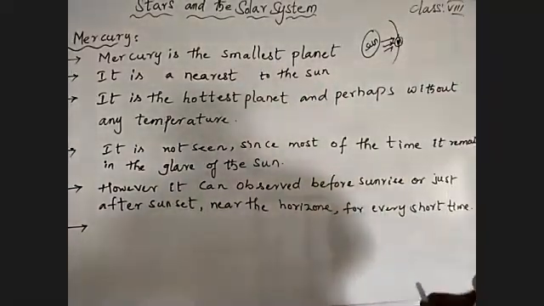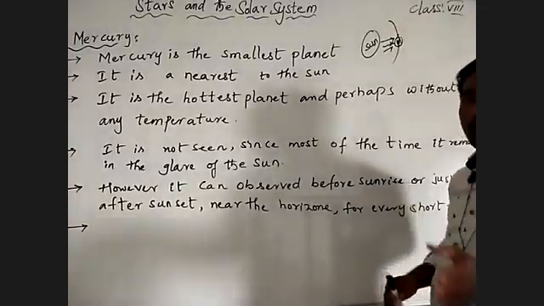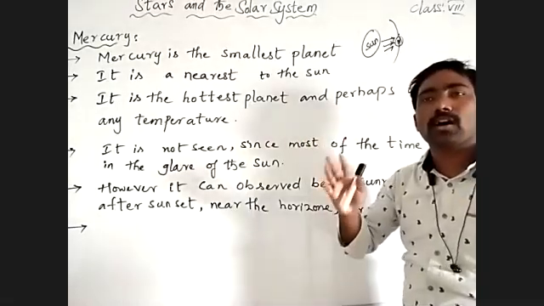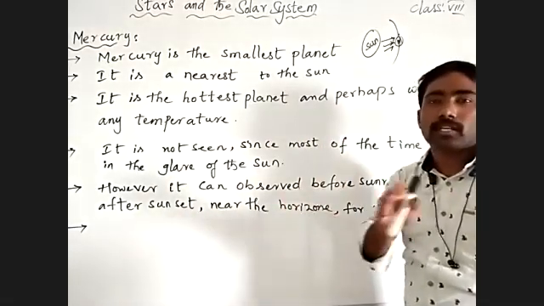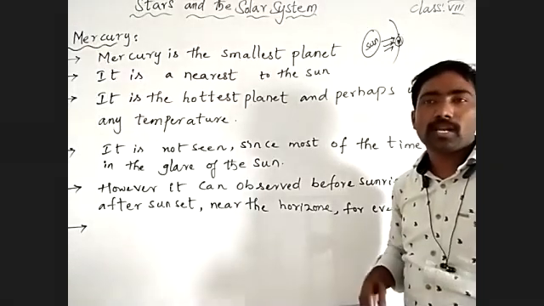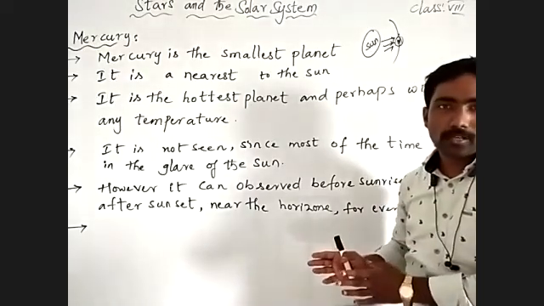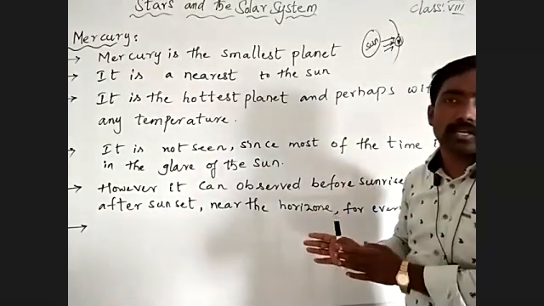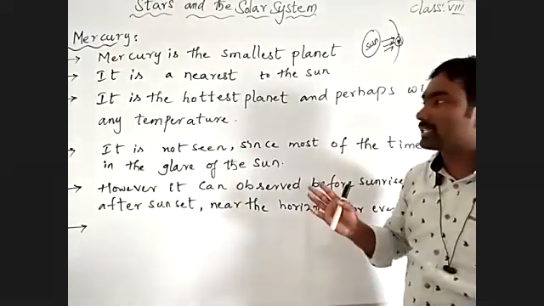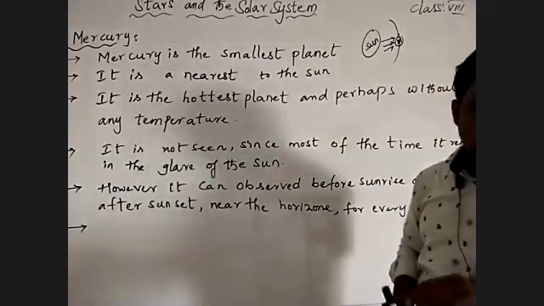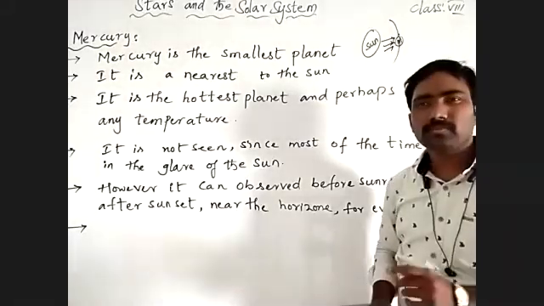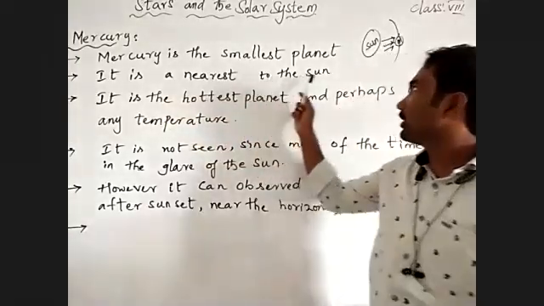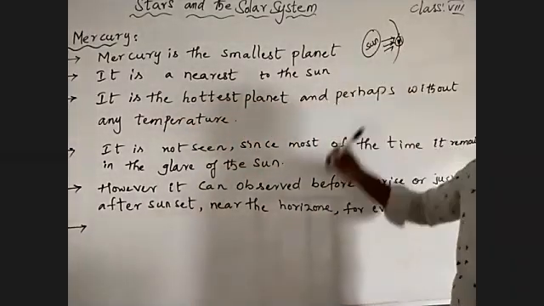Among eight, among nine, we cannot say among eight only, because among the nine, that ninth planet which we are not studying about is the smallest in the whole solar system. But we are not studying about Pluto, so that's why we are placing it aside separately. Among eight, which is the smallest planet? Mercury is the smallest planet. And see, it is the nearest to the sun. Of course, it is the nearest to the sun.